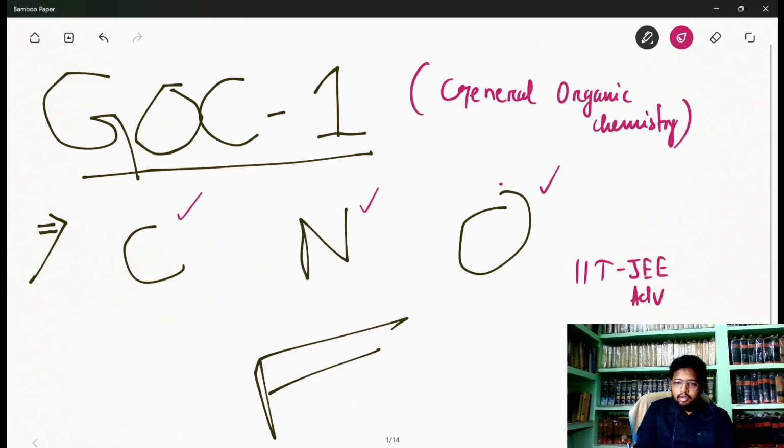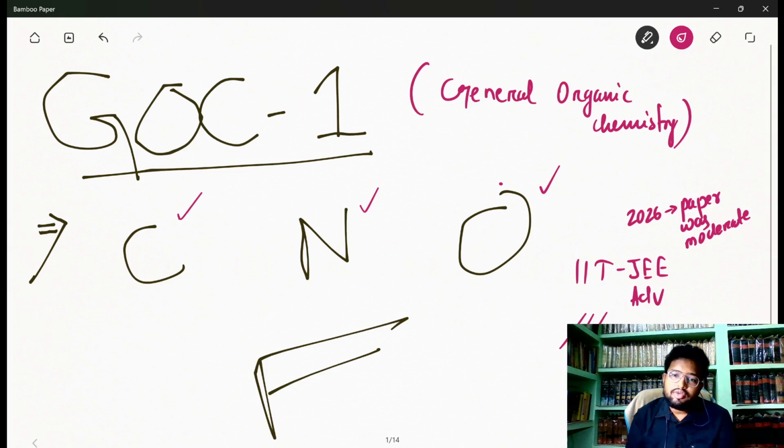Advanced or IIT JEE Mains? We can call it JEE Mains only because it is just a basic entry level exam for your IITs. And the next one is the advanced exam, and what is the question level? Although the 2026 paper was moderate, in the previous years they can trouble you with a good level of organic questions.